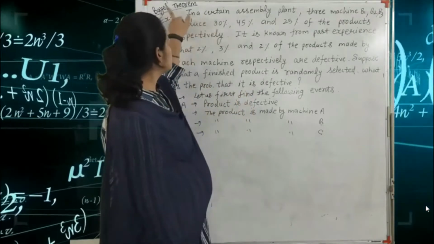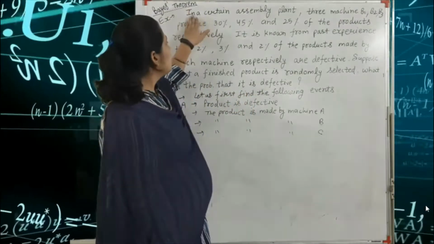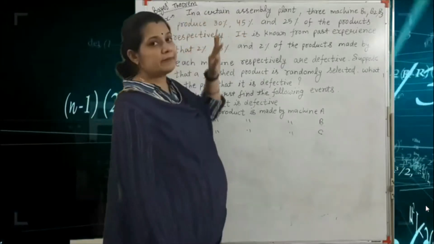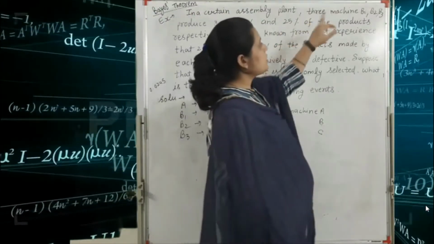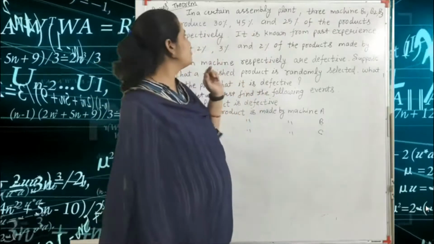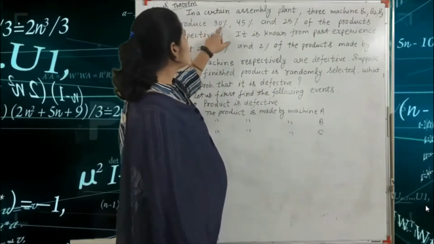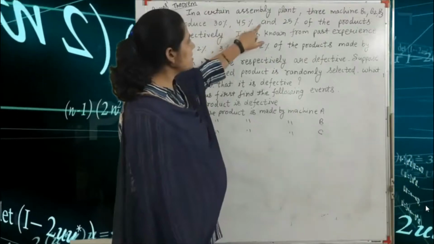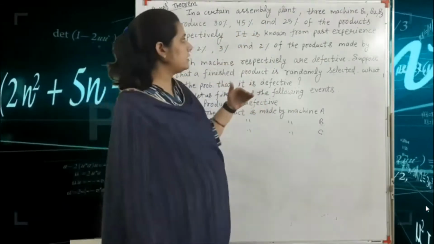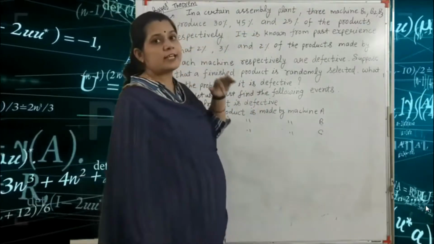In a certain assembly plant, three machines B1, B2, B3 produce 30%, 45% and 25% of the product respectively.